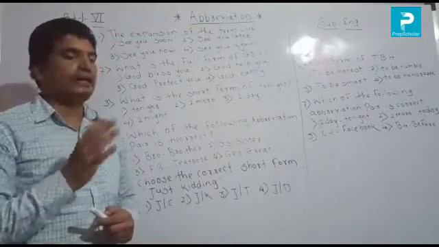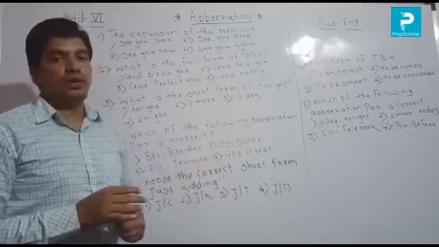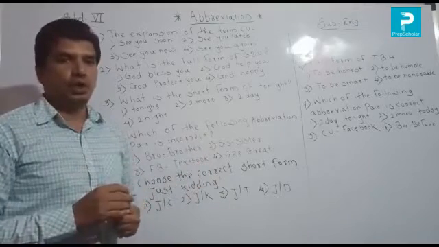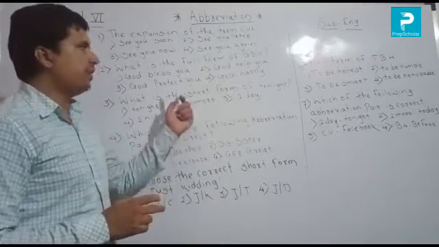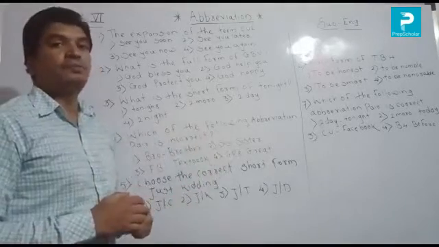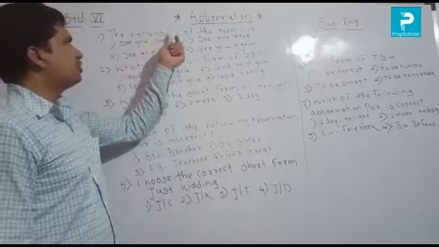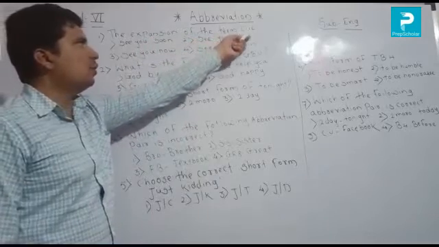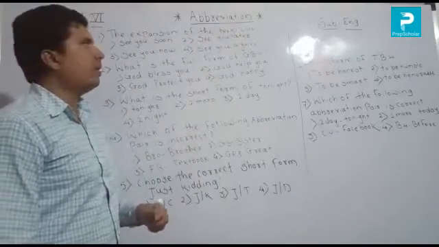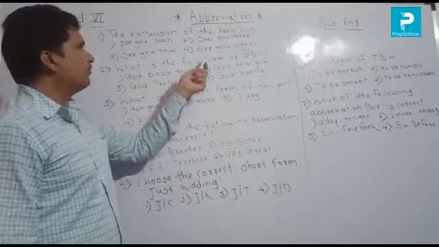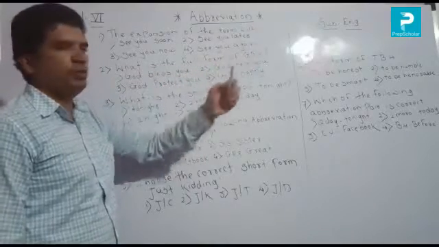If you read it like that, you know the meaning of the question, and you can easily solve all the questions. So first, we read all the questions here. Listen carefully and look at the blackboard. Number 1, the expansion of the term CUL. Second, what is the full form of GBU?